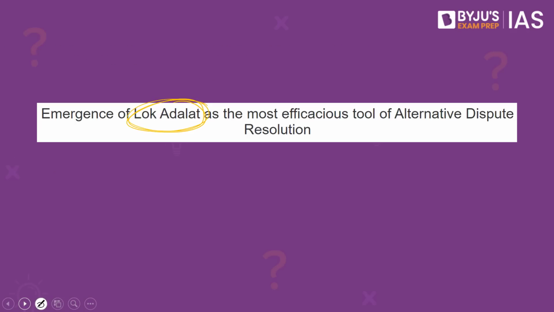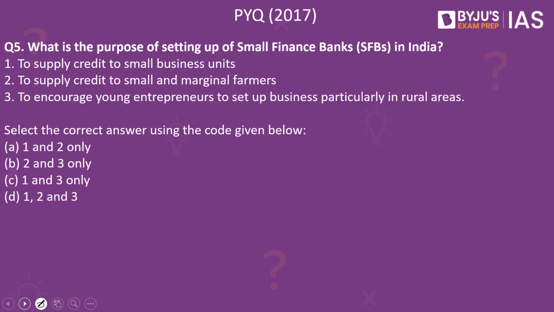Now let's look into the next practice question. What is the purpose of setting up of small finance banks in India? To supply credit to small business units, to supply credit to small and marginal farmers, to encourage young entrepreneurs to set up business, particularly in rural areas. Select the correct answer using the code given below. The answer to this is 1 and 2 only. This happens to be a previous year question from the year 2017.